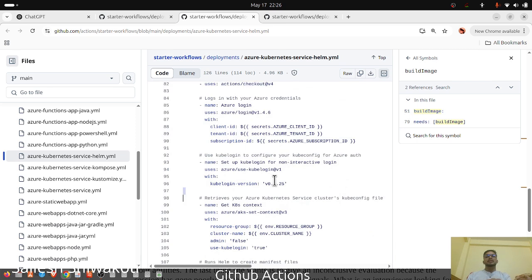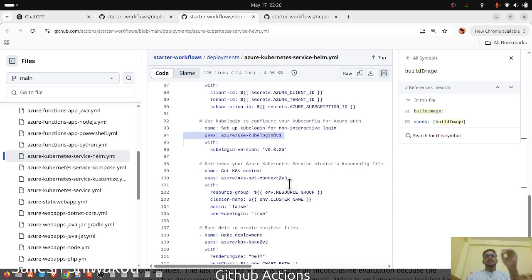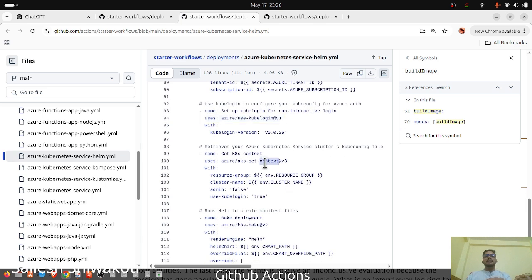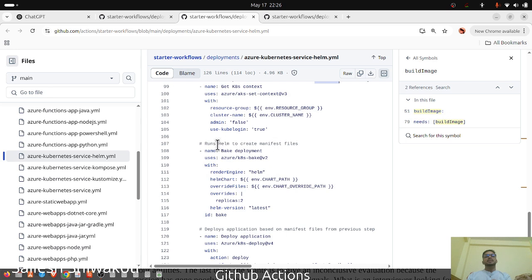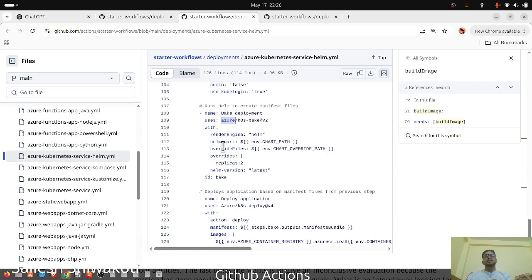First thing is kube login. First thing is logging into the Kubernetes master plane, and then AKS set context, resource name, cluster name, admin, use kube login. So using the retrieved Azure Kubernetes service cluster name, kube config file, it runs Helm to create, I think this is specific to the Azure platform. So it's just a render engine. Helm chart override files, overrides replicas to Helm version latest. So basically it is overriding the manifest files. Maybe manifest means like a configuration file.